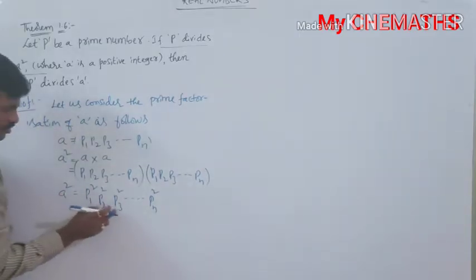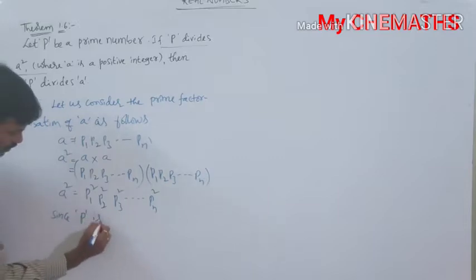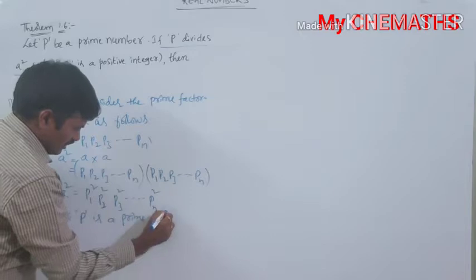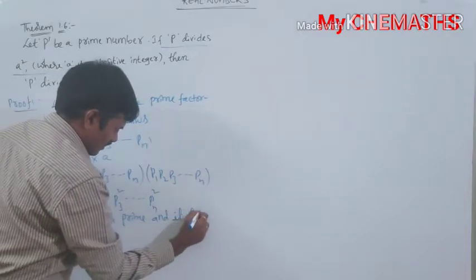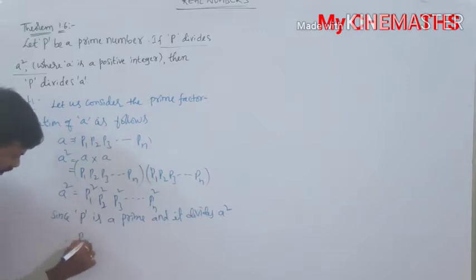See, here P1, P2, P3, and so on up to Pn are the prime numbers. Since it is given that P is a prime number and P divides A square, that means P divides A square.